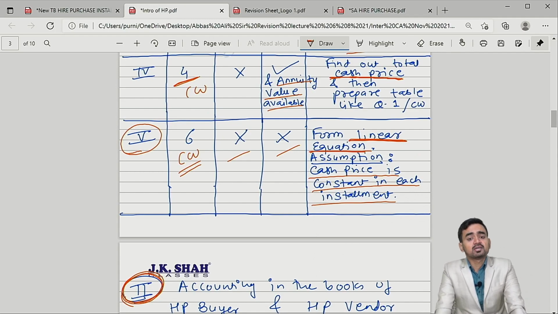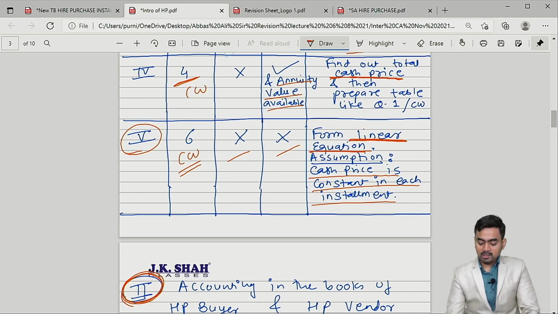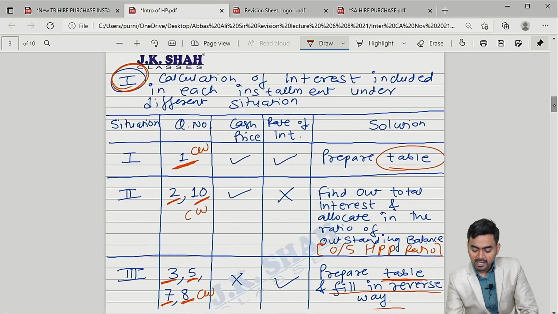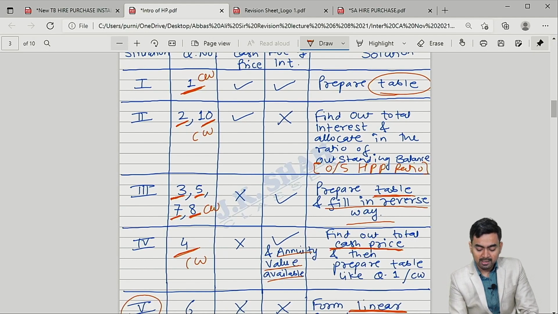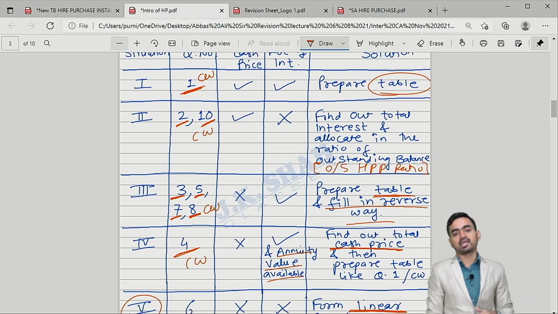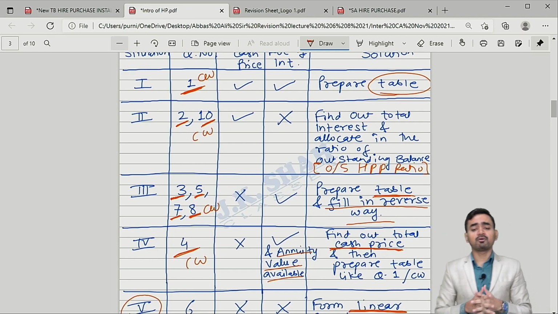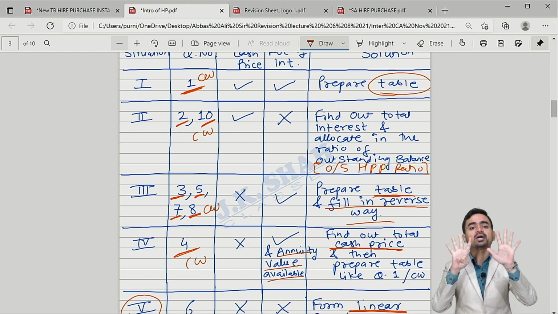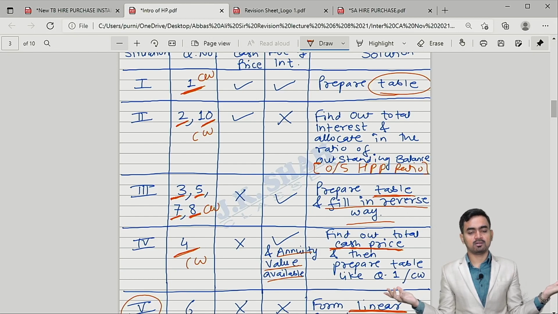So with this, my dear students, the table is over. The table is very important. This table will give you entire knowledge. Try and understand the full knowledge you are getting. Sir, till date we were struggling that so many situations are there to calculate the interest included in each installment. Now the thing is simple. 5 situations, 9 questions, and the game is over.